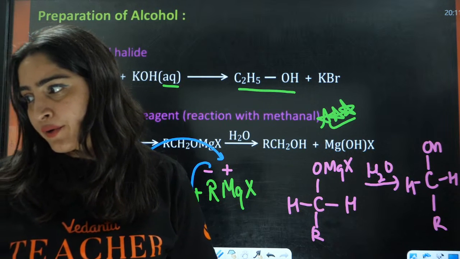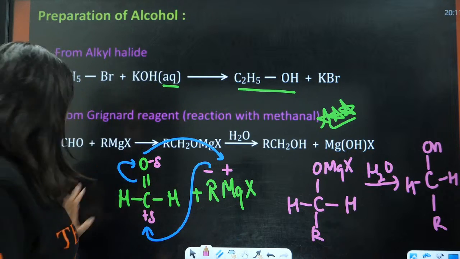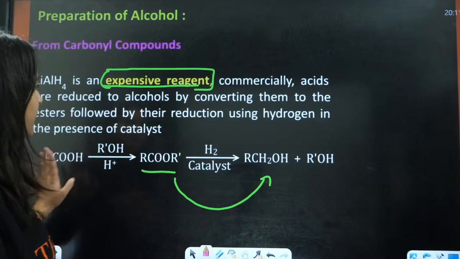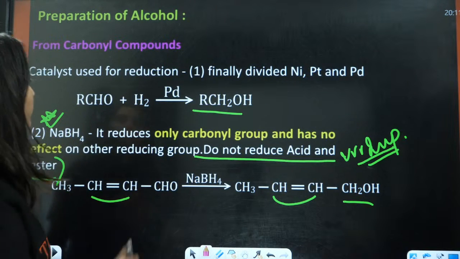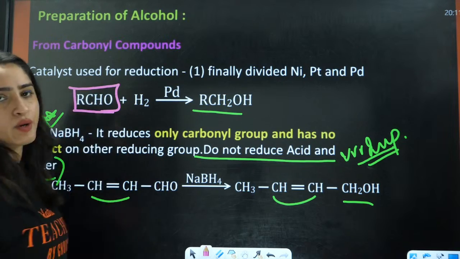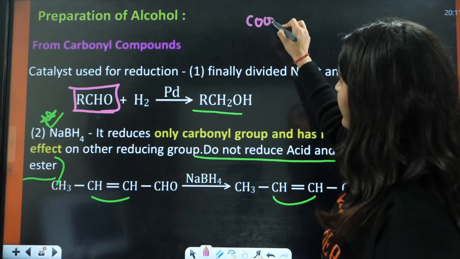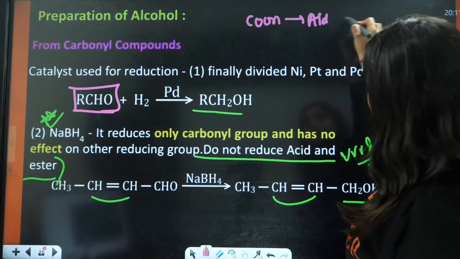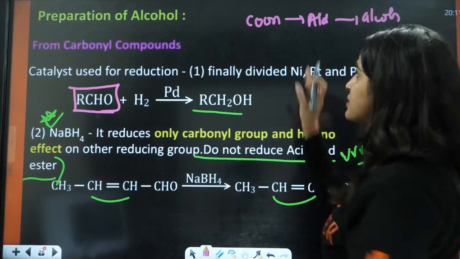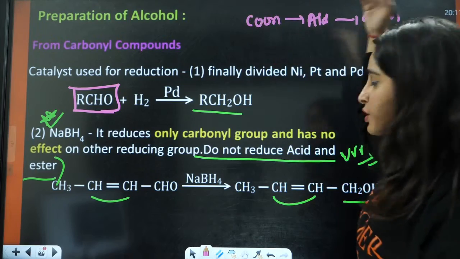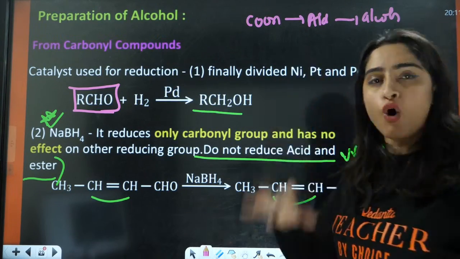Ma'am, will hydrogen in Pd reduce acids? Hydrogen in Pd is not going to reduce acids. That is only for aldehydes. If you want to reduce acids, like this is acid, this is COH, and then you have aldehyde, then alcohol. This hydrogenation is going to reduce acid into aldehyde, not acid into alcohol. It is not a very strong reducing agent.